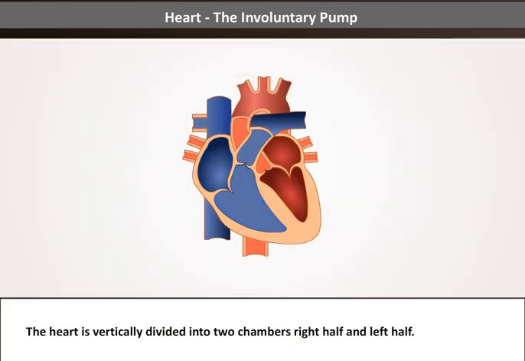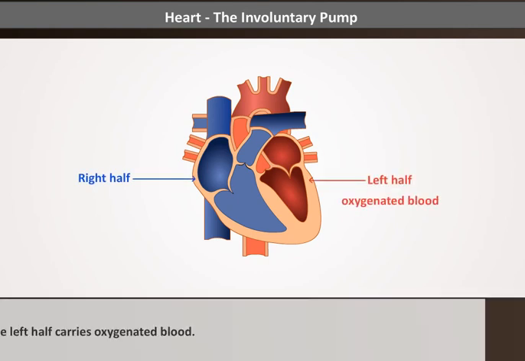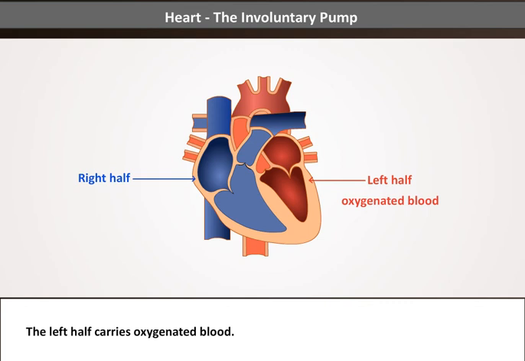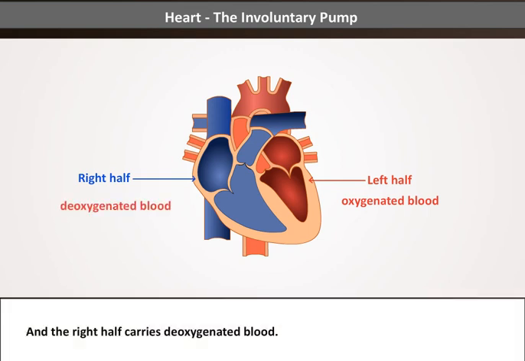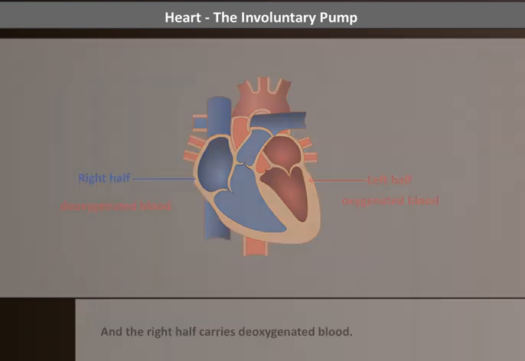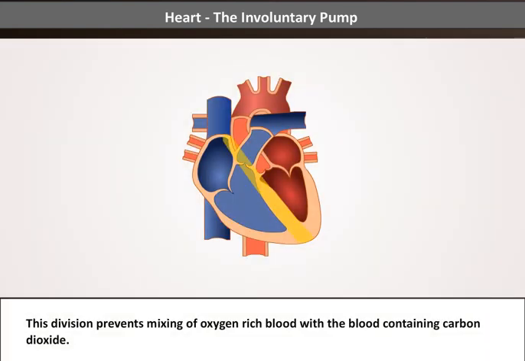The heart is vertically divided into two chambers, right half and left half. The left half carries oxygenated blood, and the right half carries deoxygenated blood. This division prevents mixing of oxygen-rich blood with the blood containing carbon dioxide.